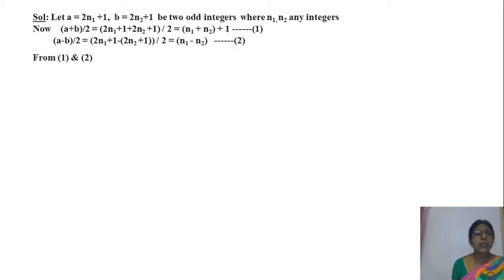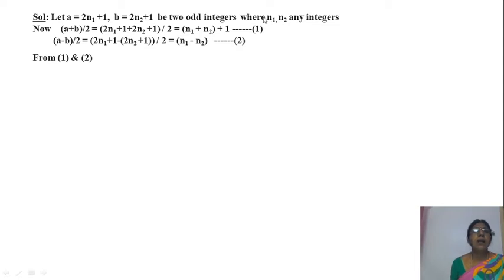Already we know that. Here instead of q we take n1, n2. n1, n2 may be even or odd. Then 2n1, 2n2 must be even numbers. Even numbers plus 1 is odd. So let a be 2n1 plus 1 and b be 2n2 plus 1. Both are odd integers, where n1, n2 are any two integers. Any means n1, n2 may be even, may be odd.